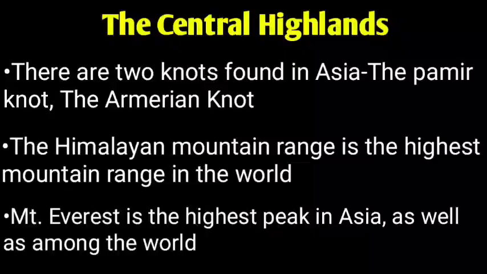So knots is nothing but the convergence of mountain ranges. That means where mountains initiate, that is called a convergence of mountain ranges. Mountains are usually formed at convergent boundaries. So that is called a knot. Wherever the mountain ranges begin, that is called a knot. The knots are mainly classified into Pamir knot and Armenian knot.